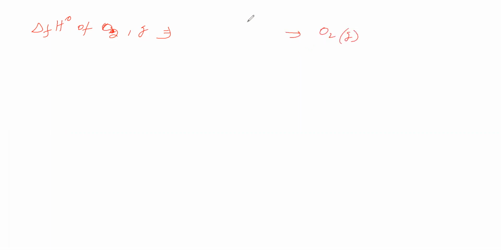Next, reactant means the constituent elements in their standard state. It is itself an element, so what do we write? On the left side also, the element only. Left side and right side are the same. Therefore, what is this value? Left side and right side have the same thing, so the value is 0. Therefore, the standard enthalpy of formation of an element in its standard state is 0.